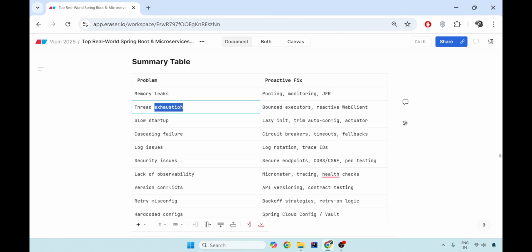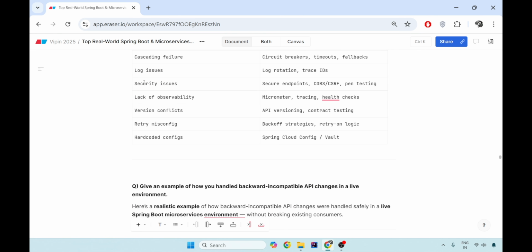Also, you should never hard code anything in the code base, because in production I've seen many people hard coding the properties, which are completely dynamic and might change in the future. You should always give it to the properties file, or in Spring Cloud configs or the vaults.